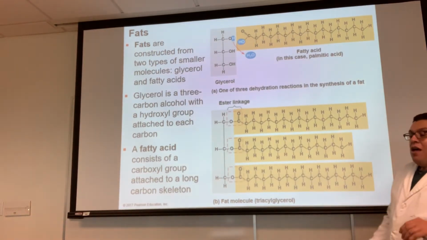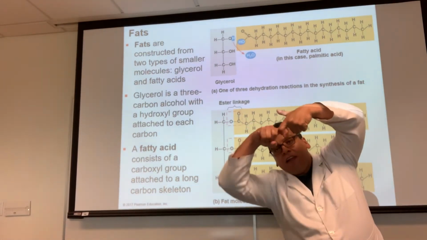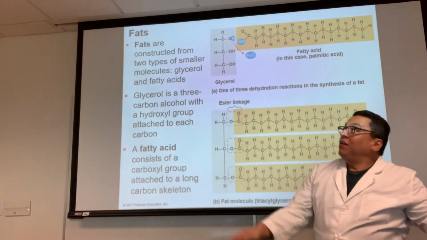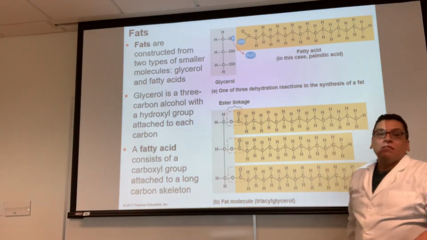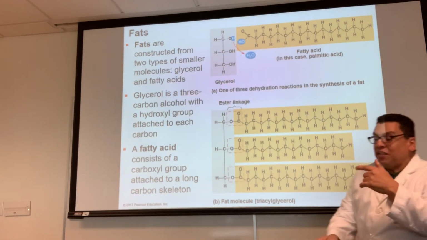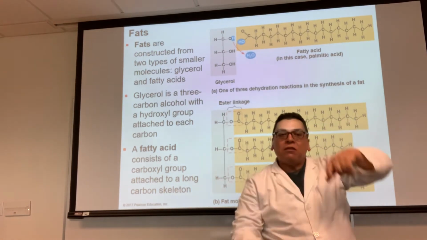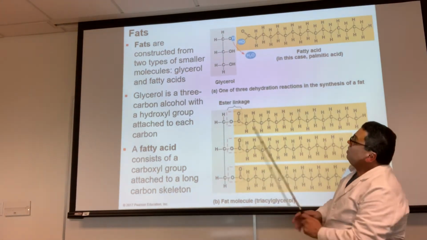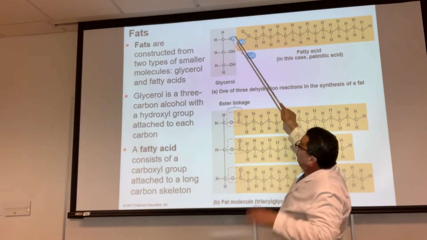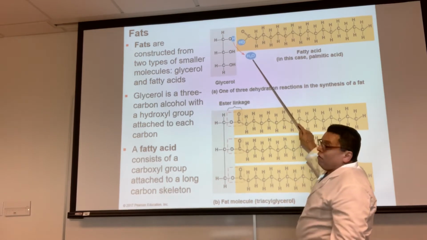Okay? How do you take the coat and hang it on the hanger like that? That's a chemical reaction. Dehydration. It's the same thing. But in this case, it's to get the fatty acid to attach to the glycerol. So, the hydrogen from the OH, the hydroxyl from the carboxyl group, you lose it as water. Dehydration.